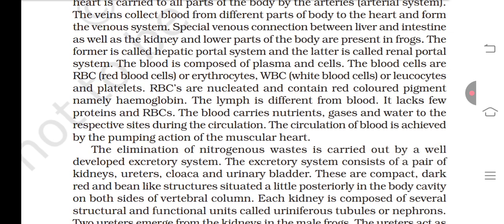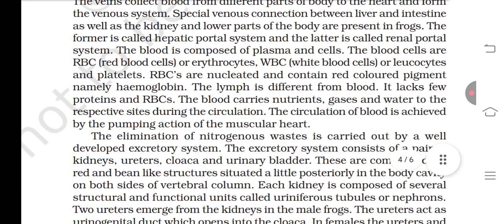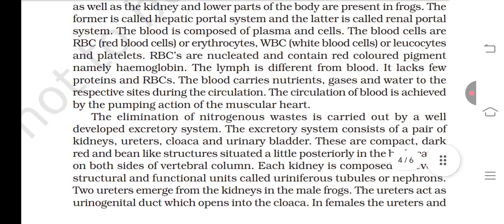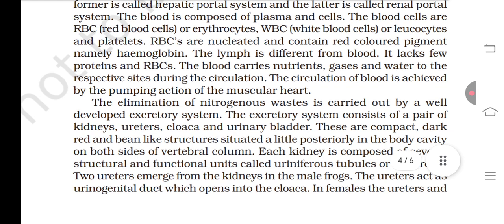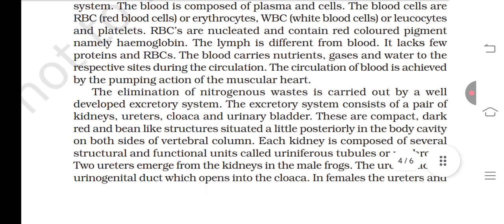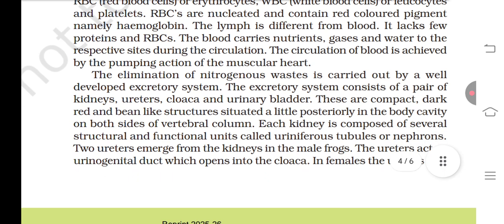Special venous connections between the liver and intestine, as well as the kidney and the lower part of the body, are present in the frog. The former is called the hepatic portal system and the latter is called the renal portal system. The blood is composed of plasma and cells. The blood cells are RBC, red blood cells or erythrocytes, WBC, white blood cells or leukocytes, and platelets. RBCs are nucleated and contain a red-colored pigment, namely hemoglobin.